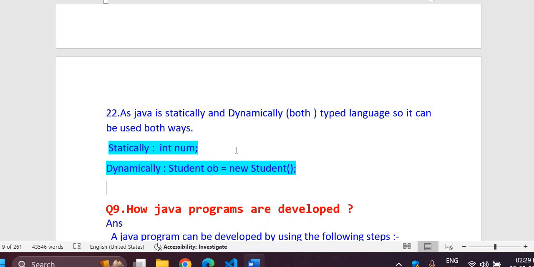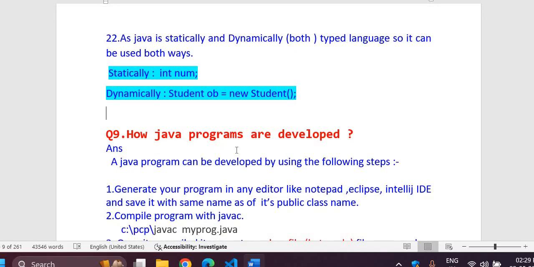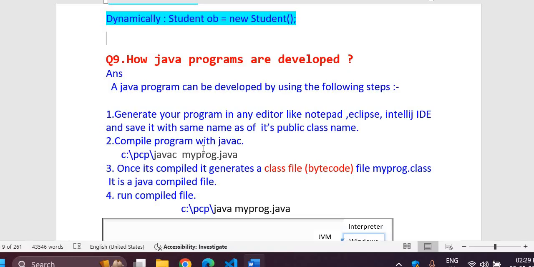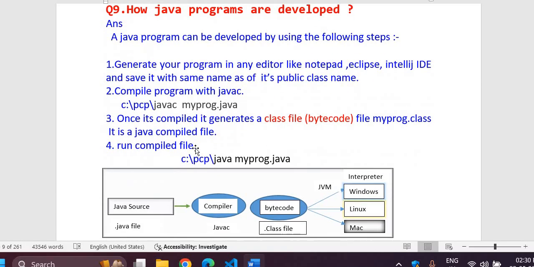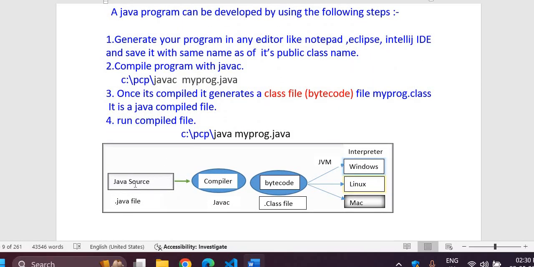Now next comes how Java programs are developed. To develop a Java program, let us understand the concept. See, Java source code will be in a .java file, then it will be compiled by the javac tool of the Java Development Kit, and once compiled, it will be converted to a class file, which is also known as a bytecode file. These are the instructions to your JVM.